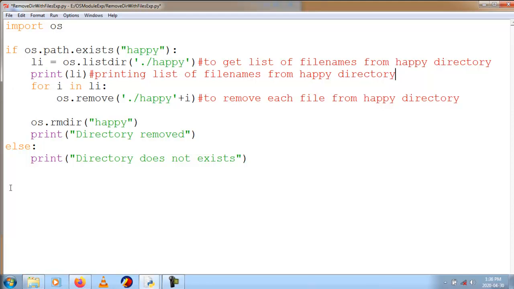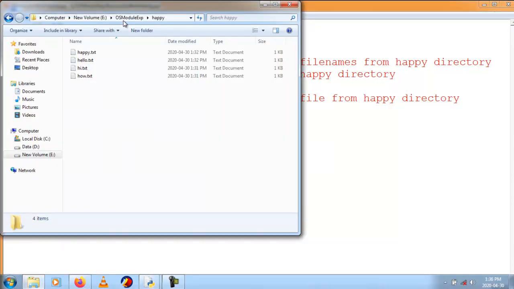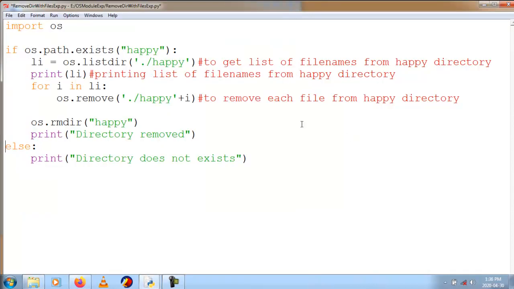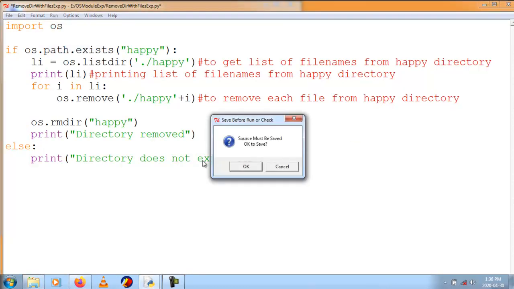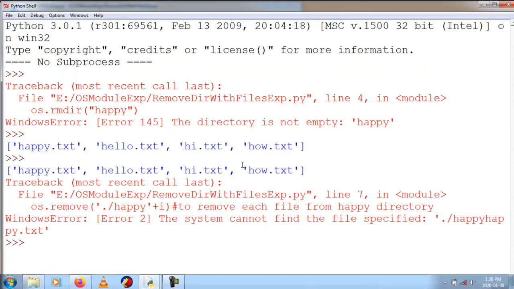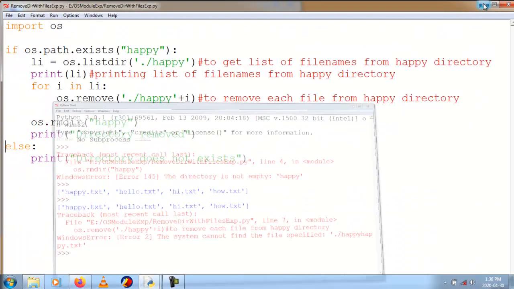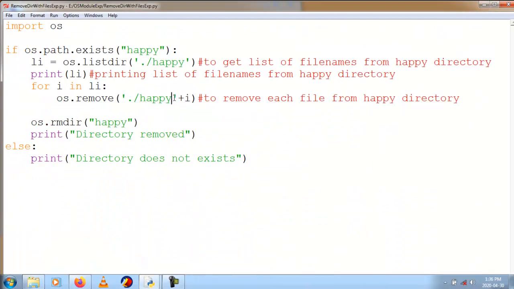Before executing the code, I will go to the folder called OS module example, and here I have happy with 4 files. Now I will execute. Run module. Source must be saved. Okay, what is the error here? The system cannot find the specified file happy.txt. That means I made a mistake. Here I didn't close the slash, so I need to close the slash. Again I will save and run module.